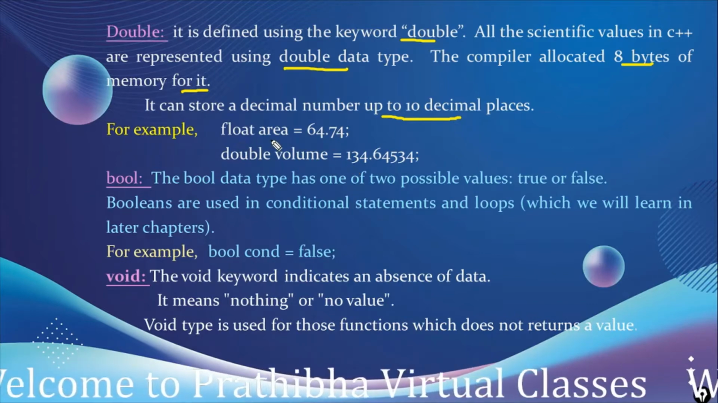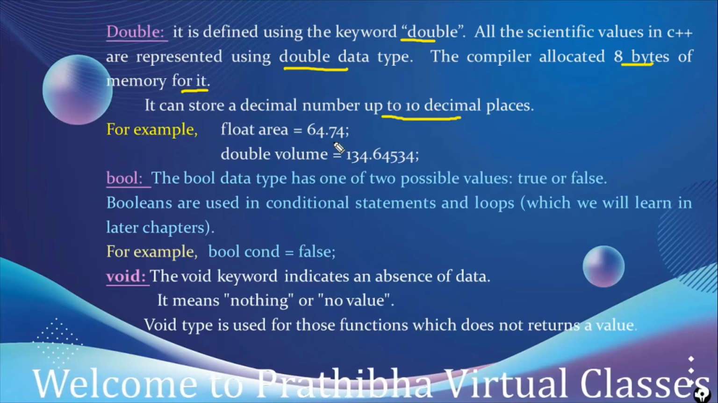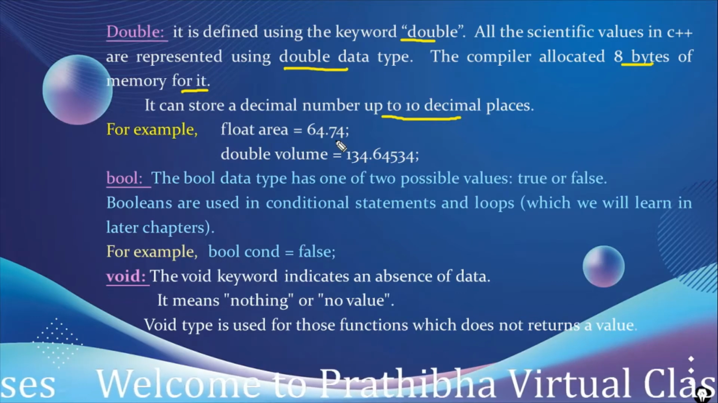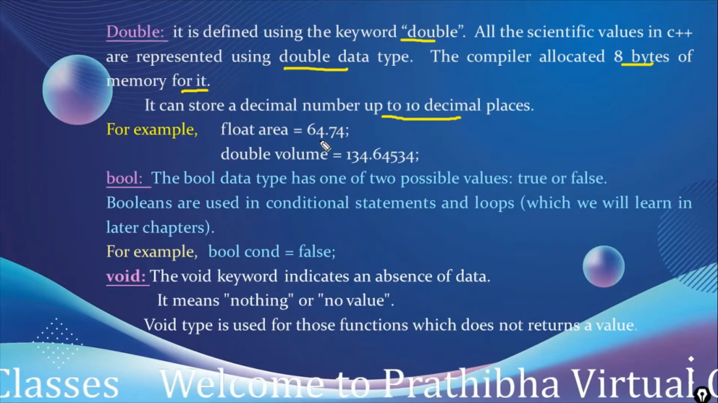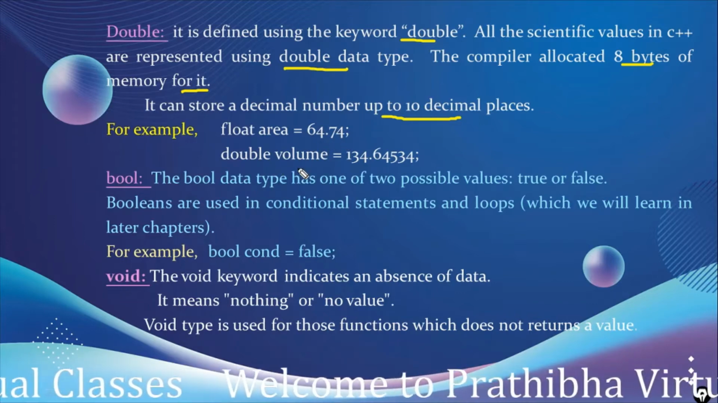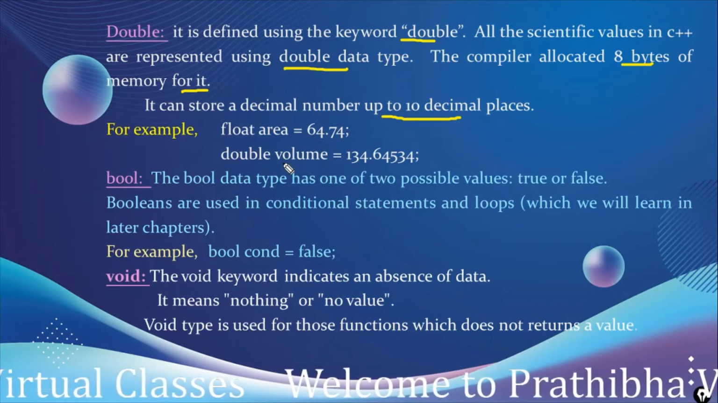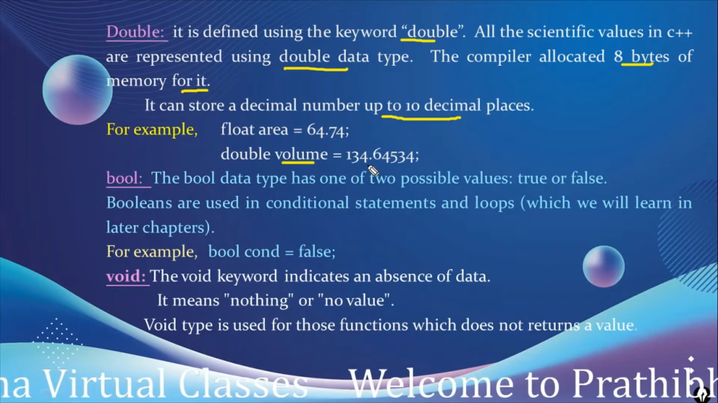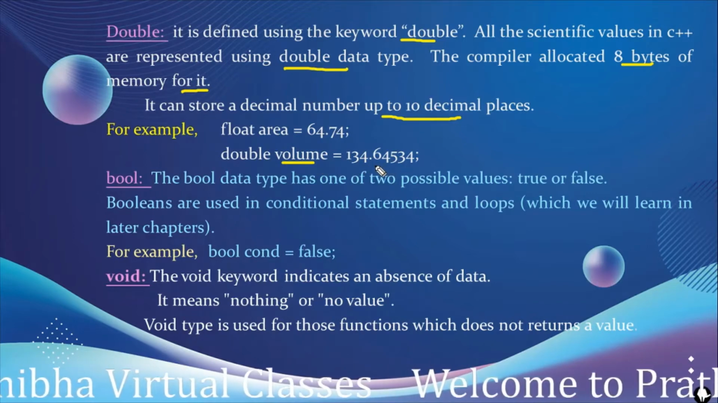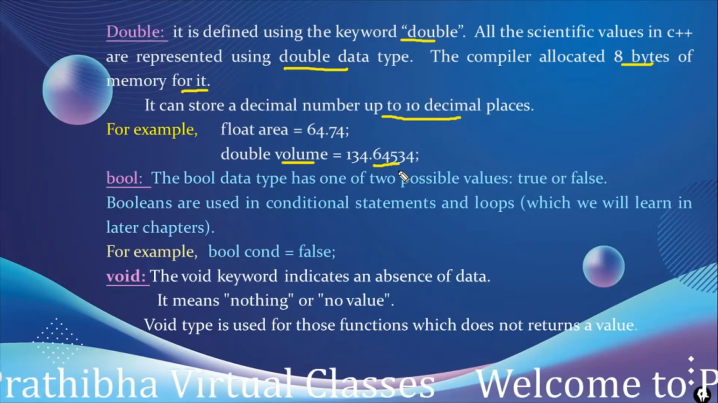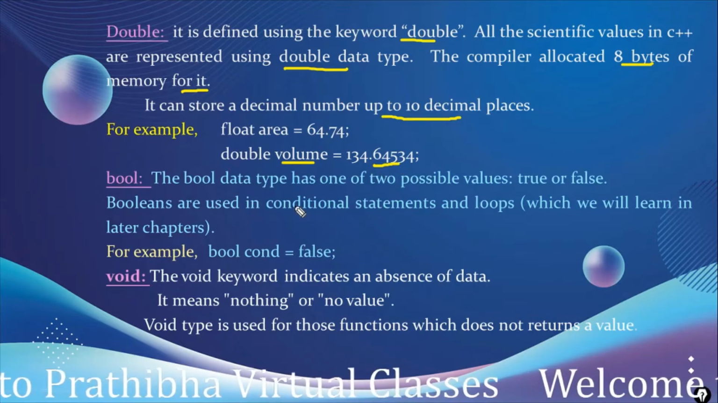Here we specified 10 decimal places, but it can hold up to 15 decimal places. Example, float area, which holds up to 6 decimal places, where 1 place is for the decimal point, so 64.74. And double volume is the double type, which holds 134.64534, and can be used to hold up to 10 or 15 decimal places.